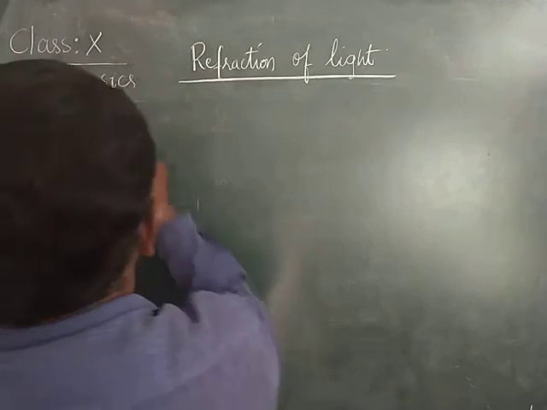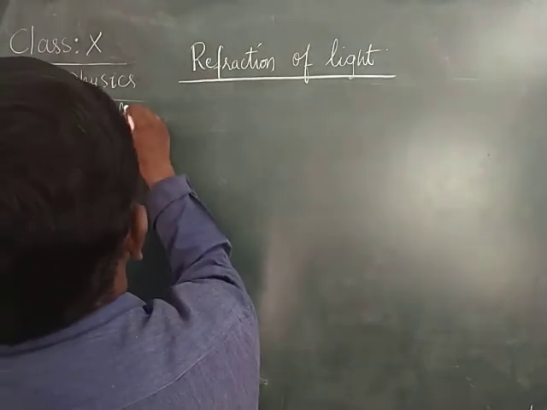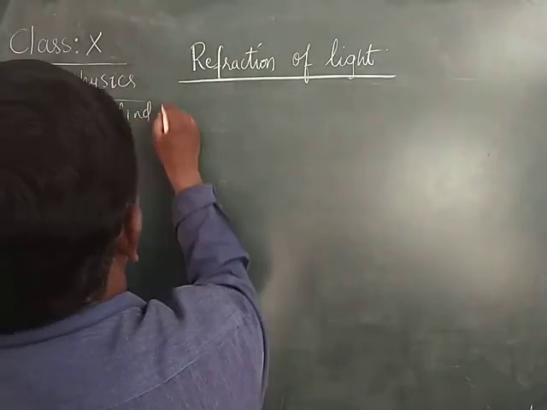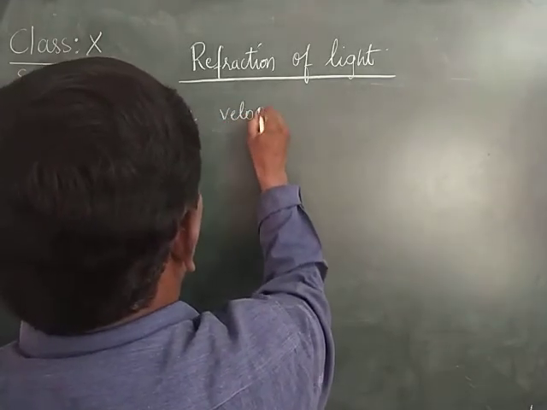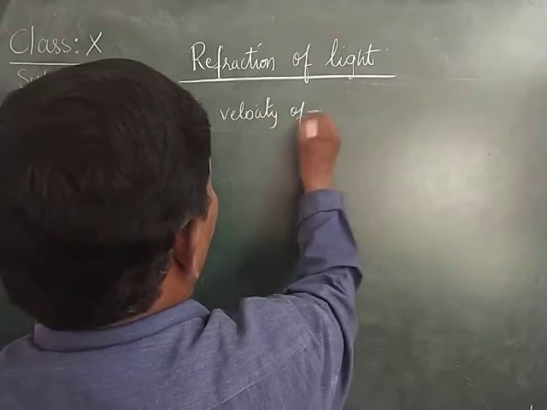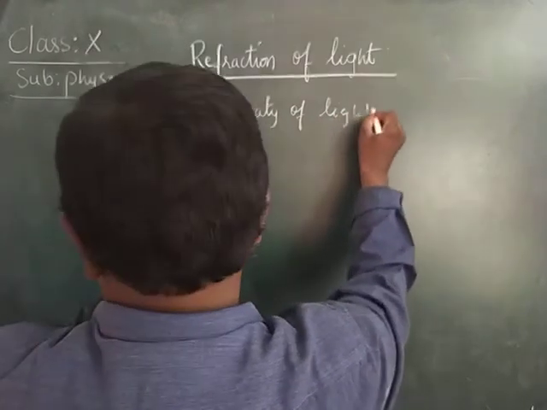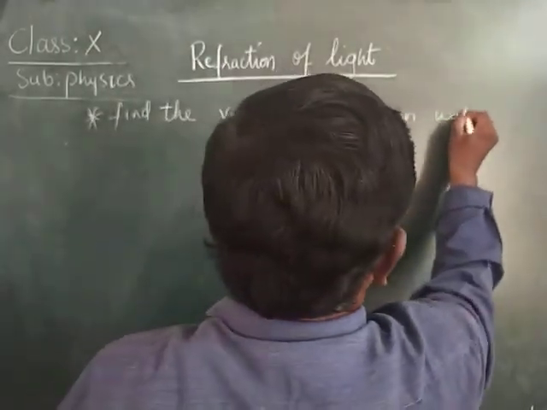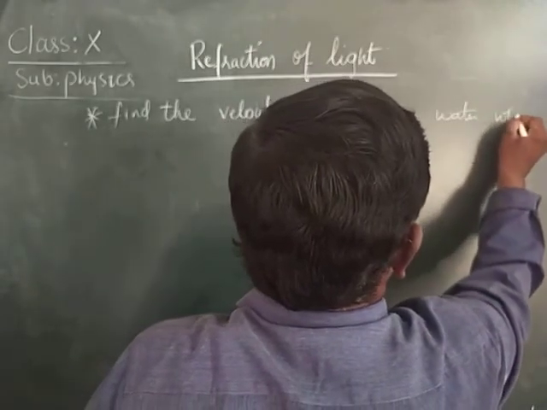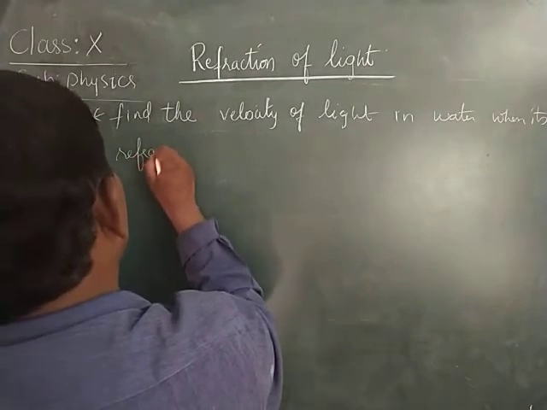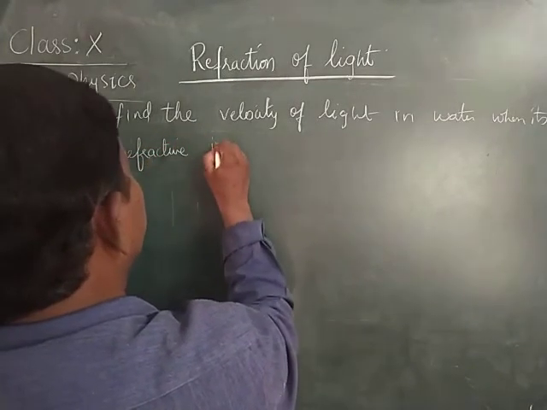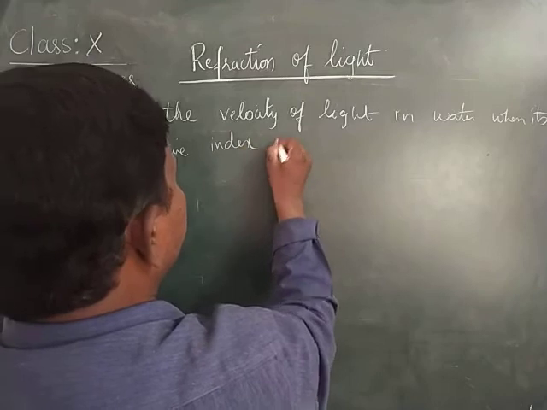Let us take an example problem. Find the velocity of light in water when its refractive index is... What is the refractive index of water?